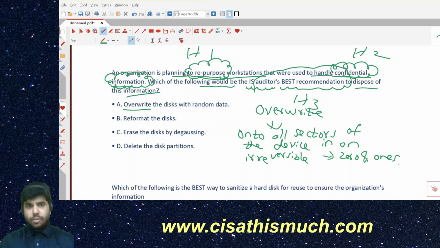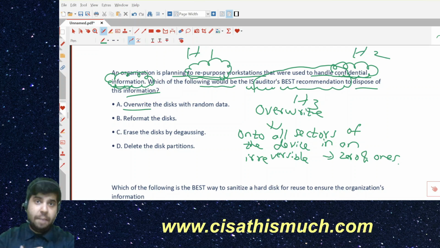I just wanted to discuss what overwriting exactly means: overwriting onto all sectors of the device so that the data cannot be recovered at all. But still you have to understand, the best practice and the guidelines will always recommend, or you can refer to your own organization's policy, the use of degaussing and destruction.